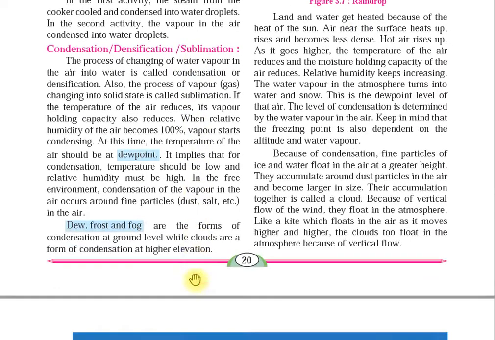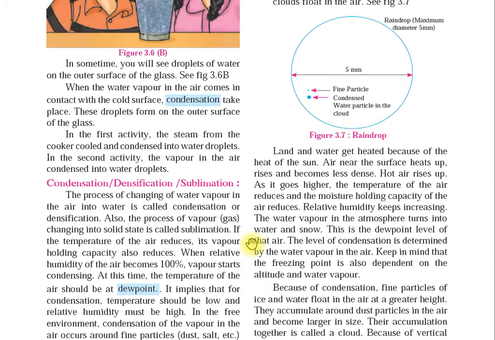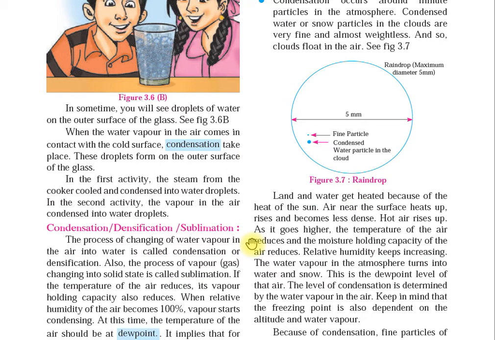Clouds are a form of condensation at higher elevations. Air near the surface heats up, rises and becomes less dense. The level of condensation is determined by the water vapor in the air. Because of condensation, fine particles of ice and water float in the air at a great height.